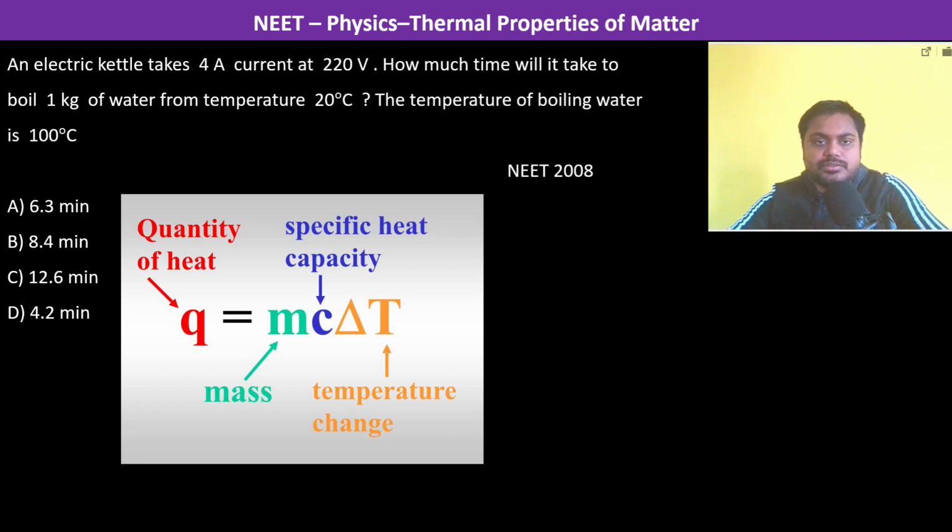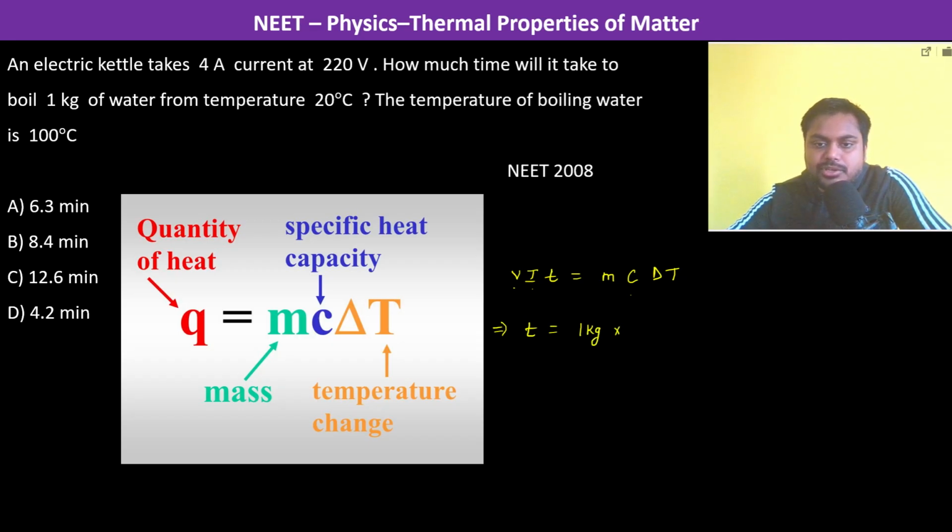So here it will be V into I into T is equal to M C delta T. M is the mass, C is the specific heat capacity, delta T is the temperature change, and here V is voltage, I is current, T is the time. So therefore the time taken is going to be, so this is 1 kg.